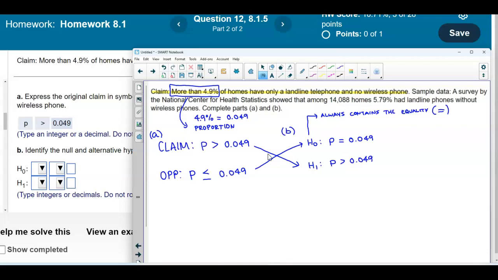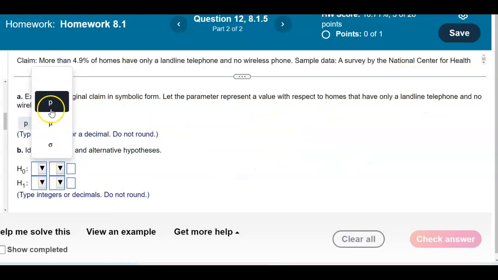So let's go ahead and put our answer in here. We know the null is going to be P equal to 0.049, so let's put that in there.